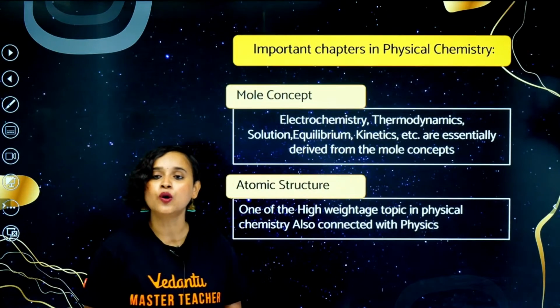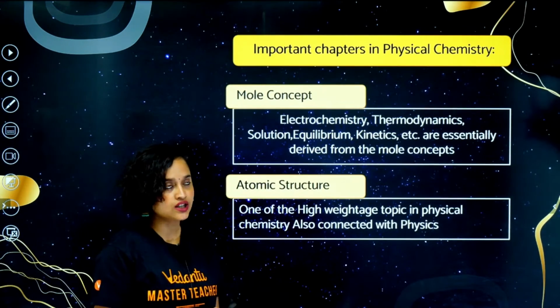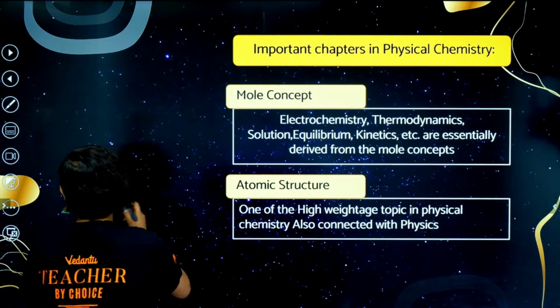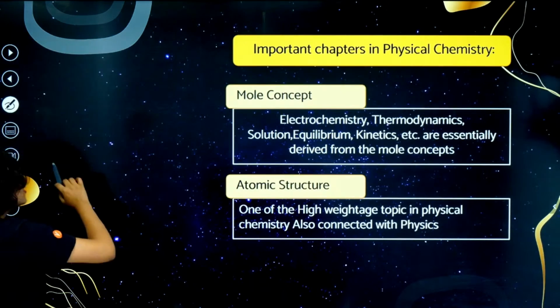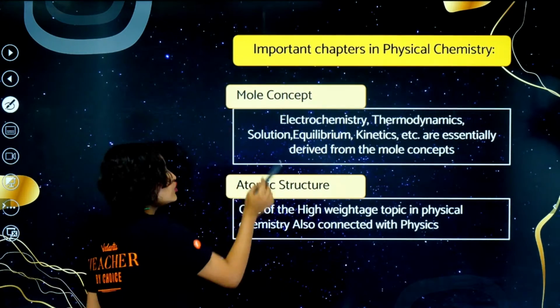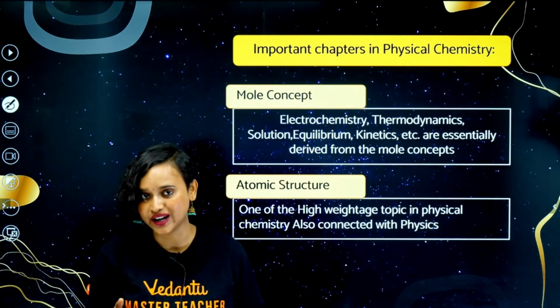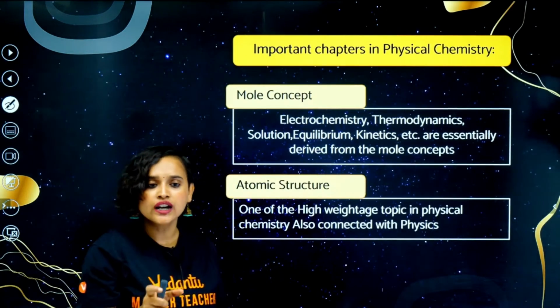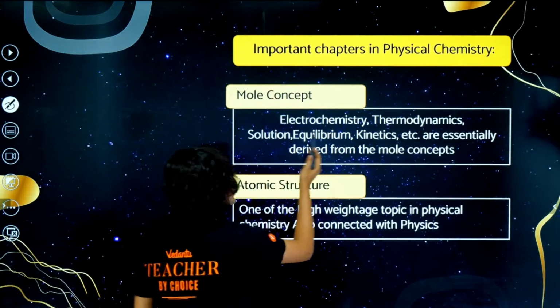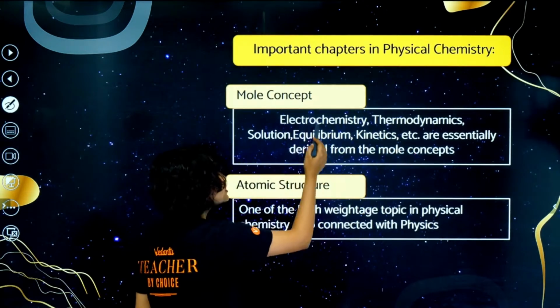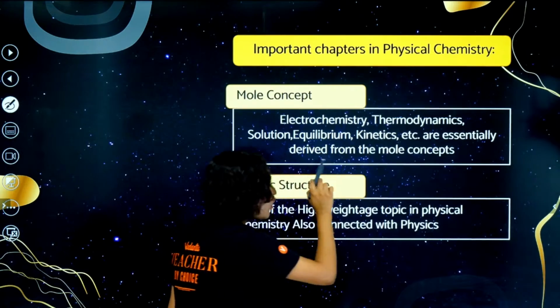Anyway, so the important topics in physical chemistry and the chapters are, first of all, mole concept. Just the mole concept chapter, to be very honest, does not hold a lot of weightage. However, you get to see mole concept in electrochemistry, in thermodynamics, in solution, in equilibrium, in kinetics, in all of these.